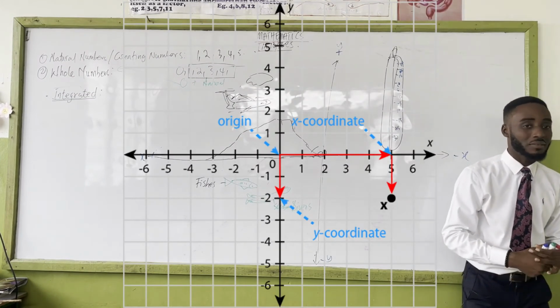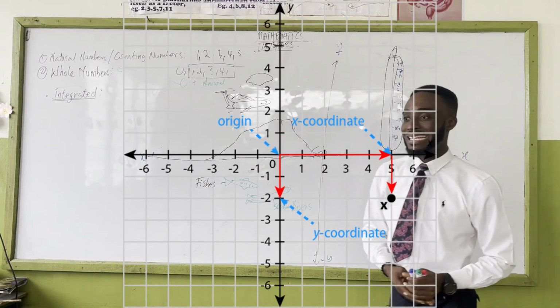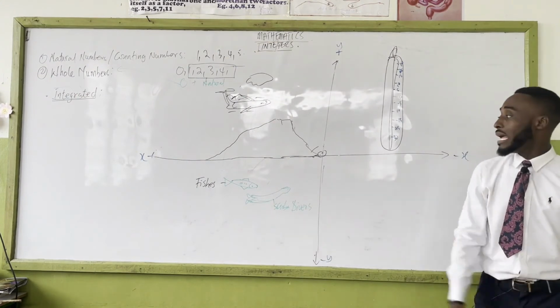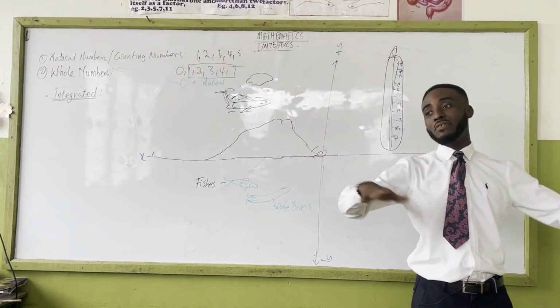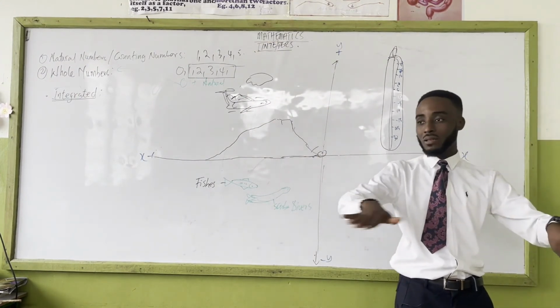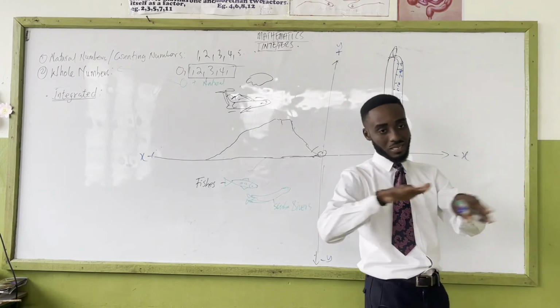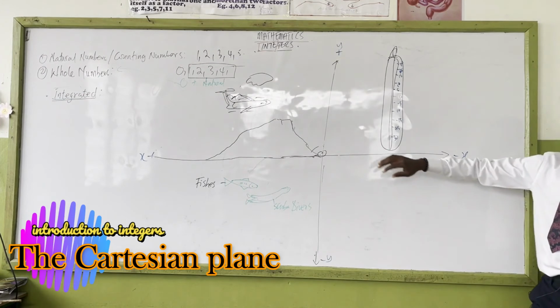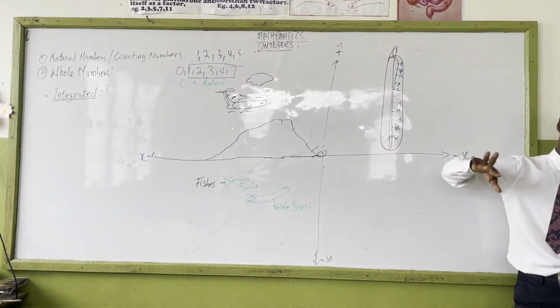Say Cartesian plane. Cartesian plane. Plane, not like a surface. Plane like a place. Plane, not plane like the one that flies. All right. So the Cartesian plane. It's just simple.